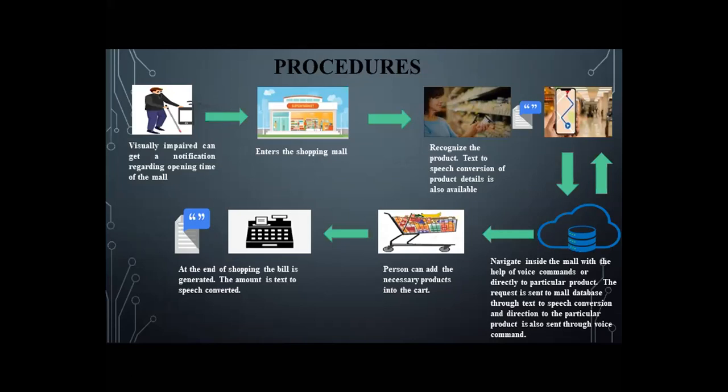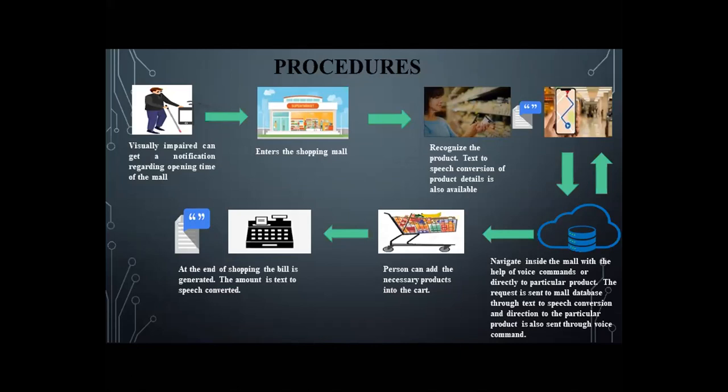Whenever he wants to travel inside the shopping mall, he'll get voice inputs of various products that are present next to him. Details will be given through voice commands to the Android app that he uses. If he wants to go to a particular product, he will ask for that product's details, and the path, which is already defined in the database, will be fetched from the database and sent to the user so that he can navigate directly to the product he needs.